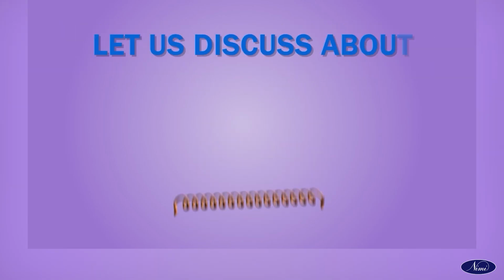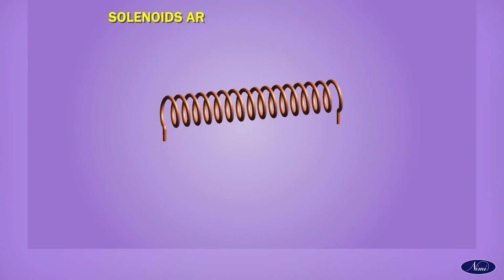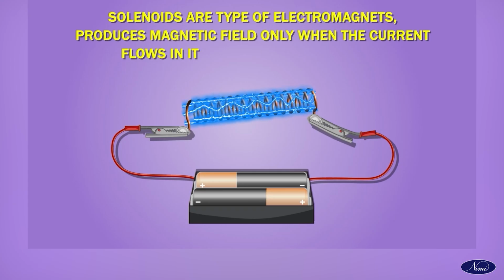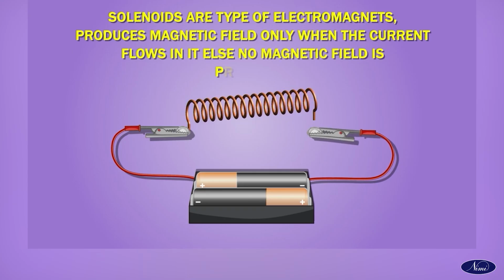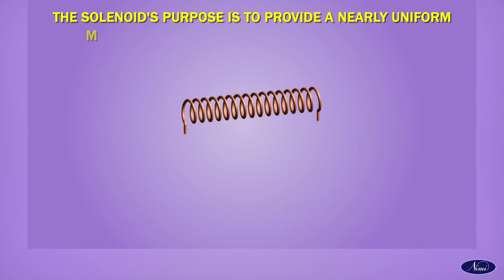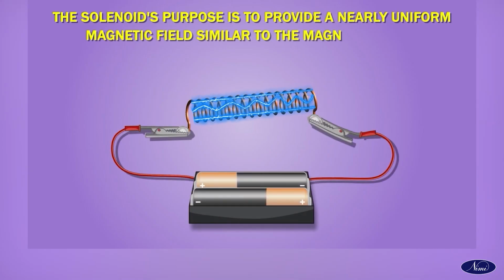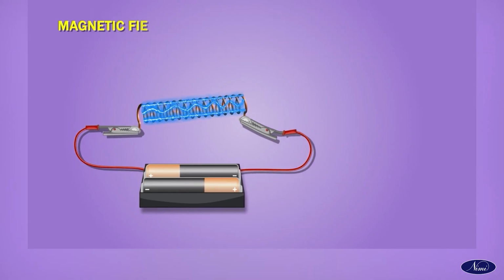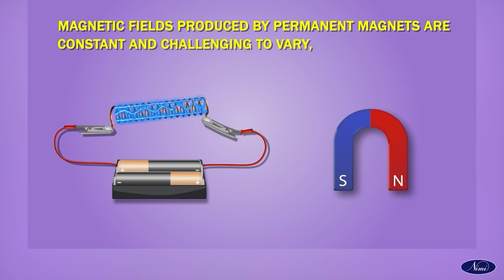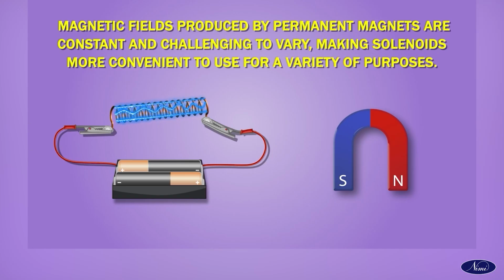Let us discuss solenoids. Solenoids are a type of electromagnet that produces a magnetic field only when current flows in it, else no magnetic field is produced. The solenoid's purpose is to provide a nearly uniform magnetic field similar to the magnetic fields produced by permanent magnets. Magnetic fields produced by permanent magnets are constant and challenging to vary, making solenoids more convenient to use for a variety of purposes.